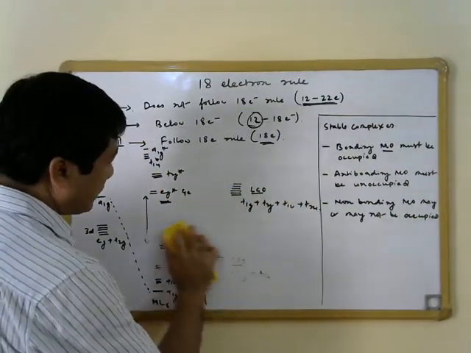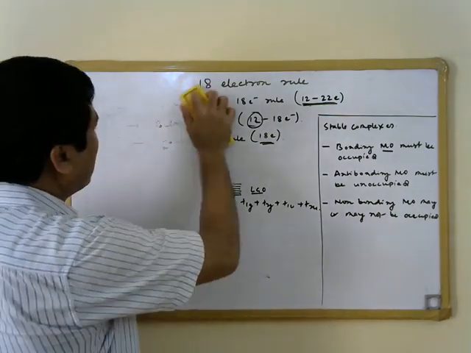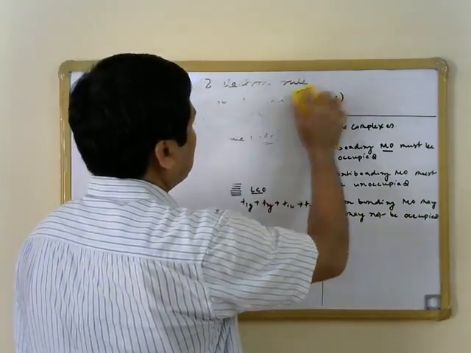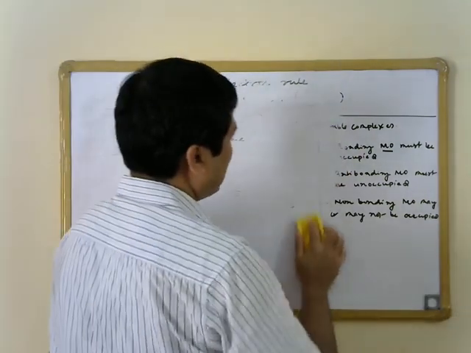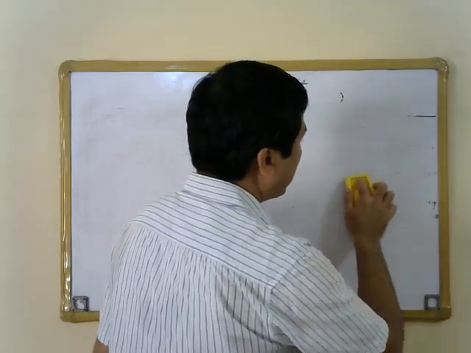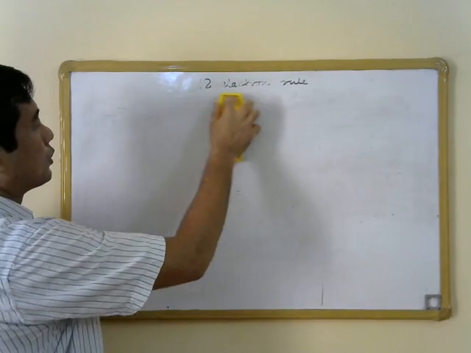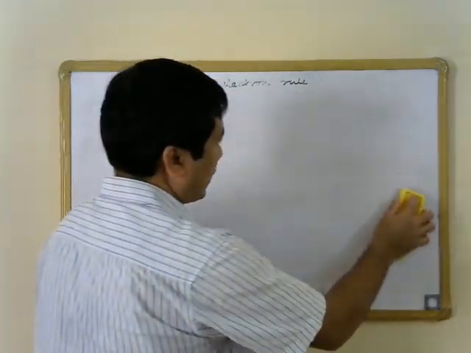Now let us discuss why even complexes formed by pi acceptor ligands with late transition metals at times do not follow the 18 electron rule.